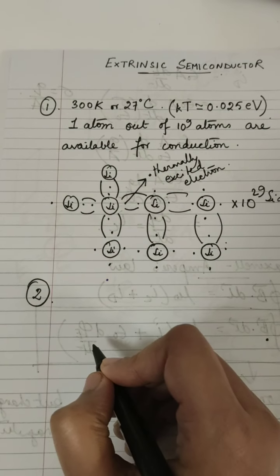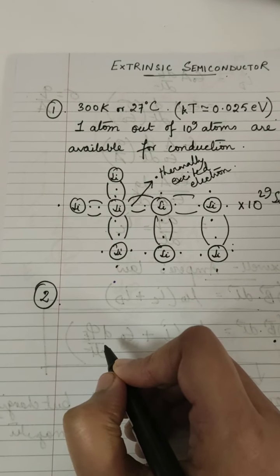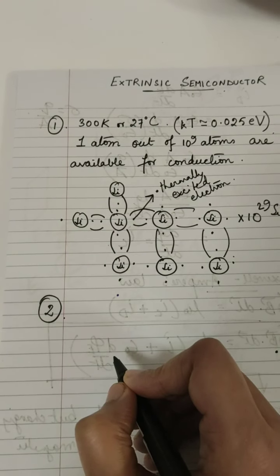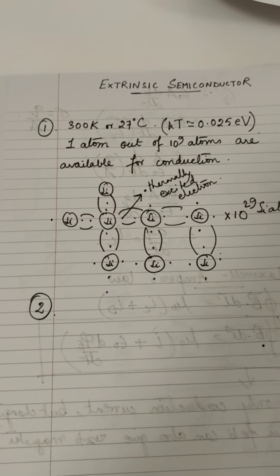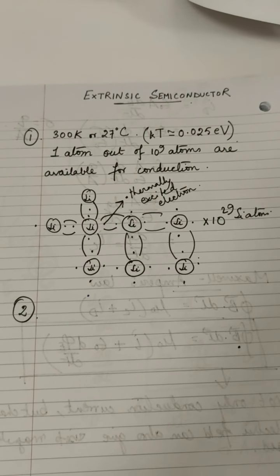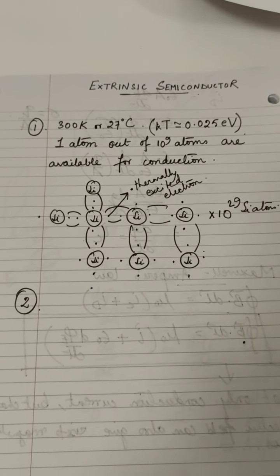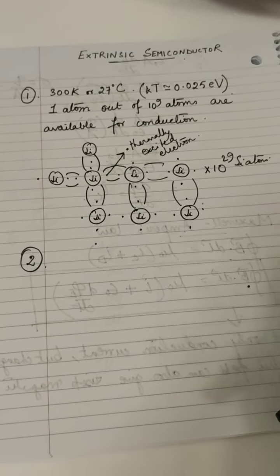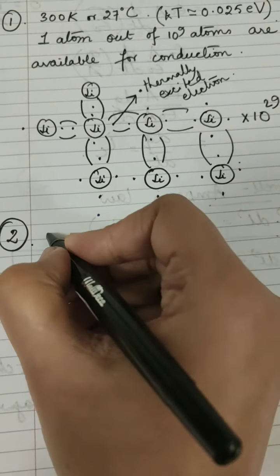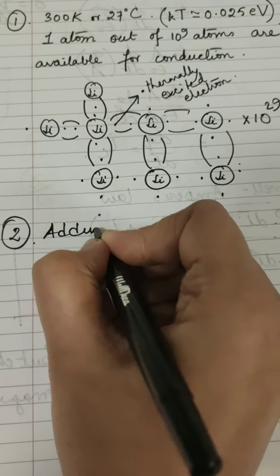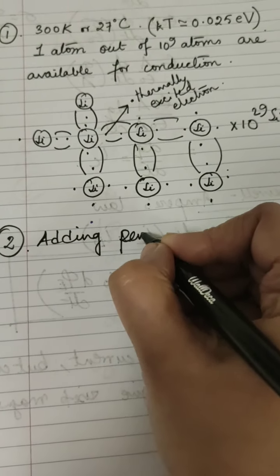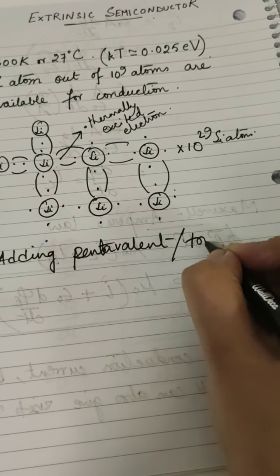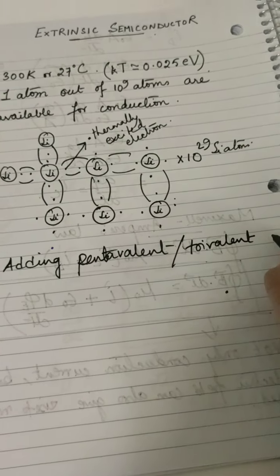We can add a small pentavalent impurity or trivalent impurity into a pure tetravalent semiconductor. There are other types of semiconductors as well. Pentavalent means an atom having 5 valence electrons, or trivalent, depending upon what kind of semiconductor we want to make.